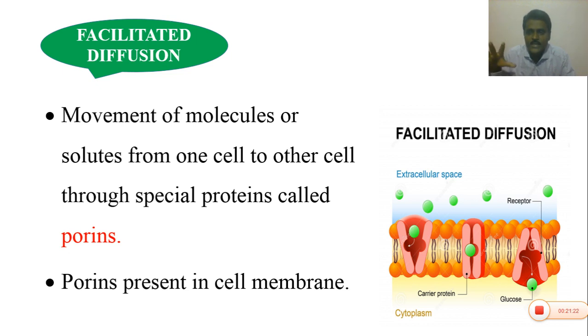Porins are nothing but carriers present in the cell membrane. This is the structure of the cell membrane. The cell membrane is made up of lipids and proteins. Hence polar substances cannot pass through the cell membrane due to the presence of lipids. Hence these porins act as channels for polar molecules from the outer surface to the inner surface of the cell.